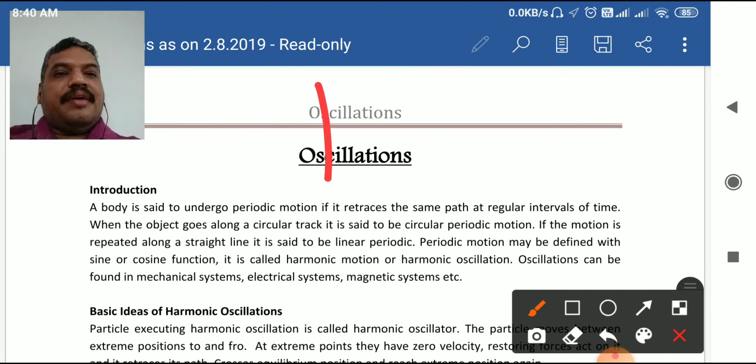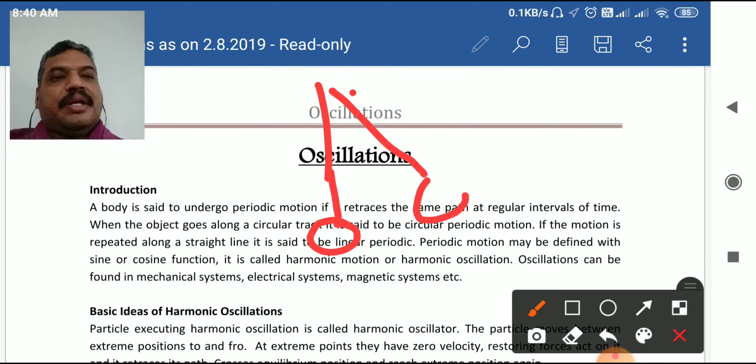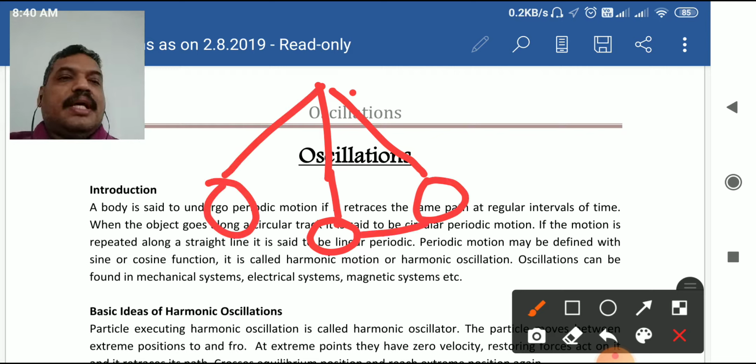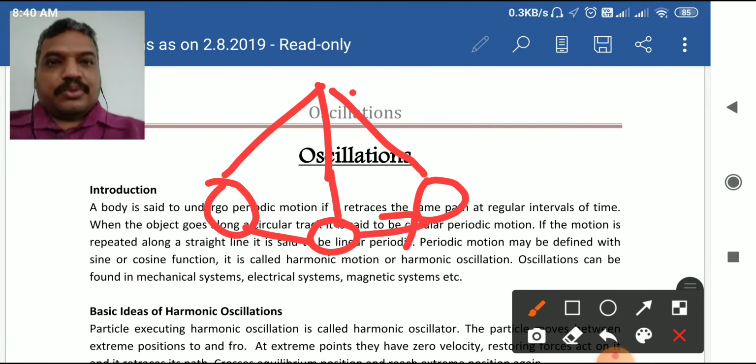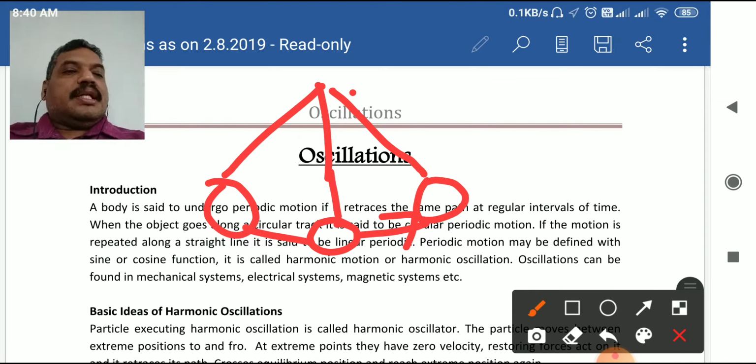Assume that we have a simple pendulum like this. This simple pendulum oscillates between two extreme points. So that motion repeats after every regular interval of time. Such a motion is called periodic motion. Okay, there are some other periodic motions as well.